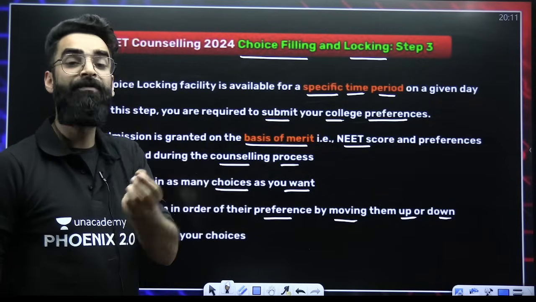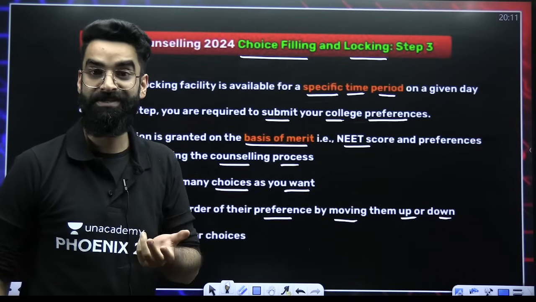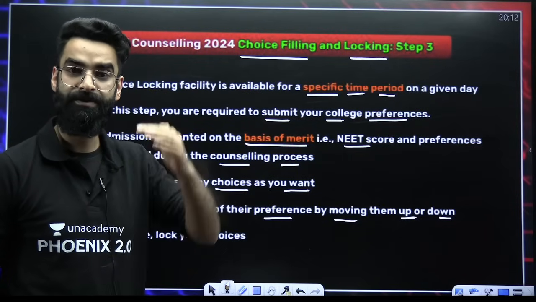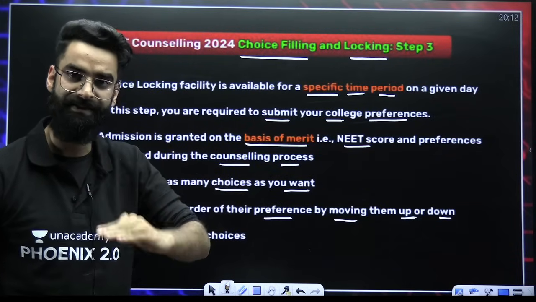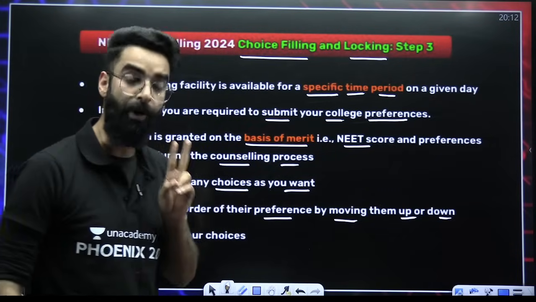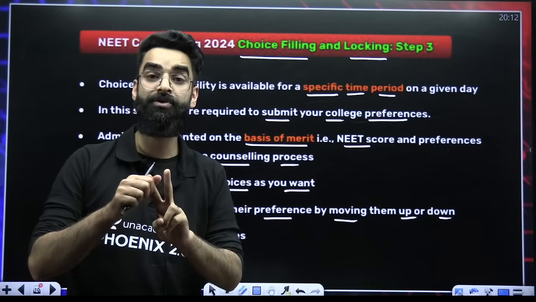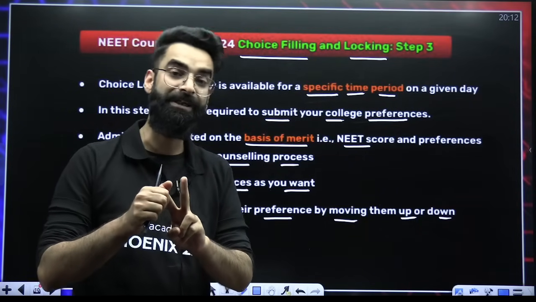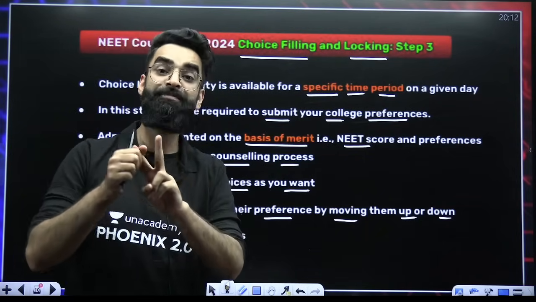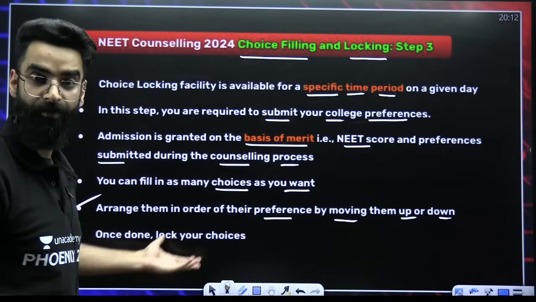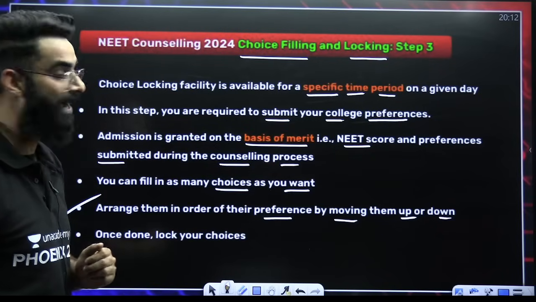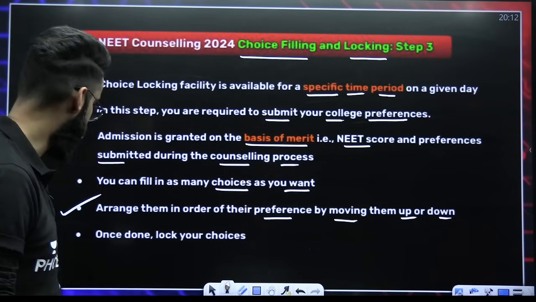And there will be one college where you would want to go first of all. That will be priority number one. So priority number one has to be given to that college, then second, third, etc., etc. Because allotment of the college is not only based upon the NEET score. It is based upon the NEET score as well as the preferences which you give while choosing, filling and locking of these colleges, right?